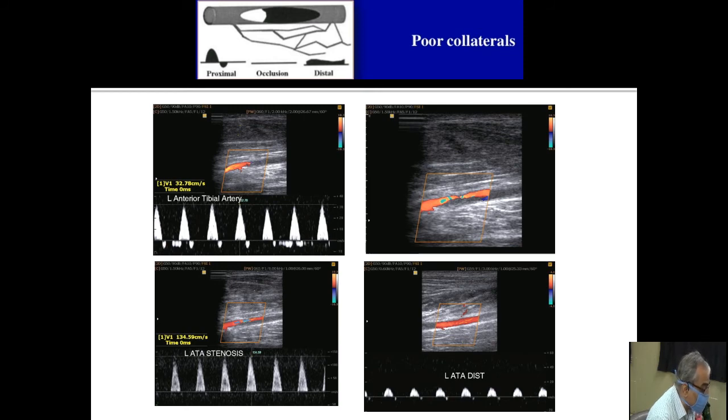At the narrowing, if you see the left lower image, it shows almost 3 to 4 times the velocity of the proximal segment. So this is maybe 70% or more narrowing. And the distal flow, if you see, has very small peaks. It's monophasic flow, and there is rounding and increased acceleration time. So this is an example of a poor collateral.